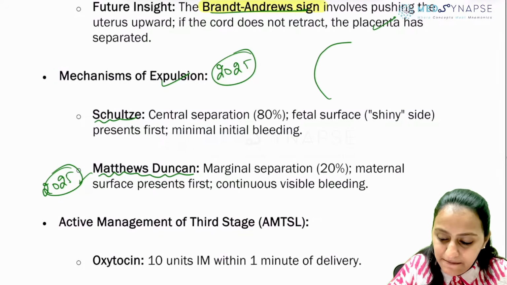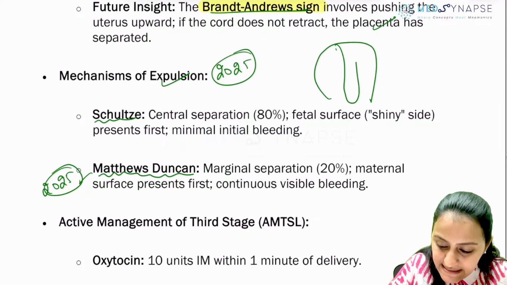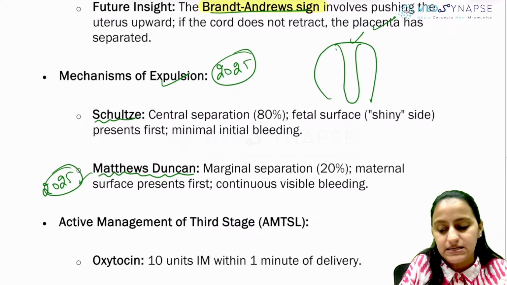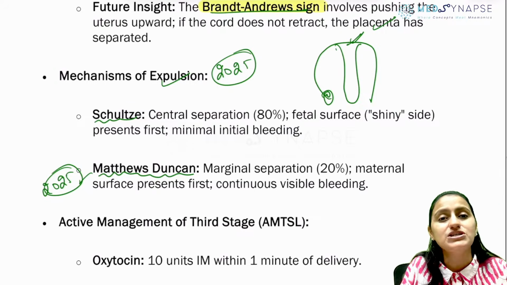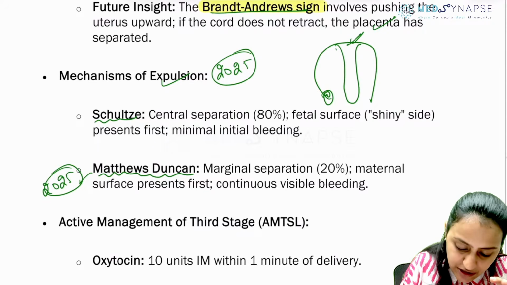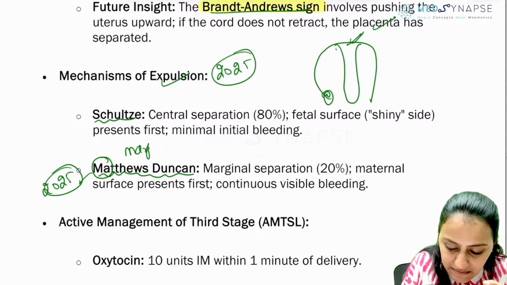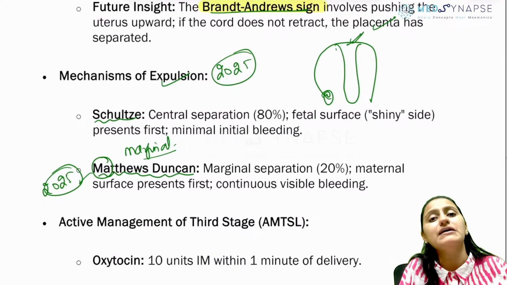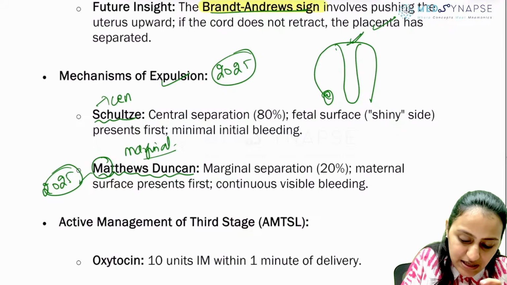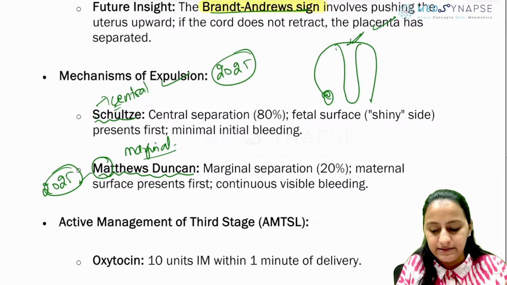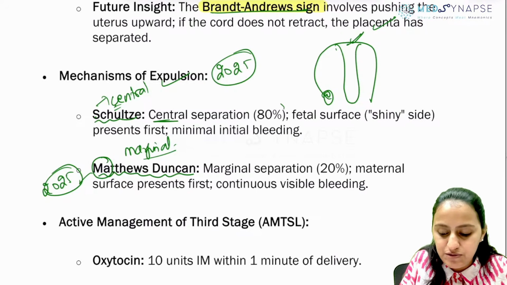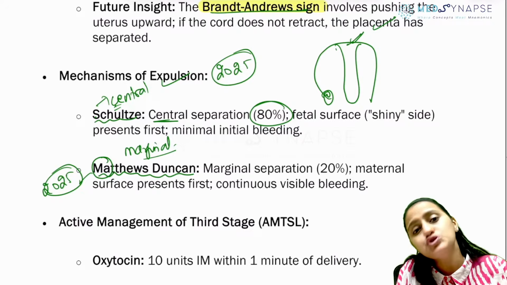If the placenta is separating from the center, that is the Schultz method. If it is coming from the sides, marginal, that is Matthews-Duncan. So remember it as MA. The marginal separation is the Matthews-Duncan and the central separation Schultz, S and C going together phonetically. The central separation, which happens in the majority, is the Schultz separation.